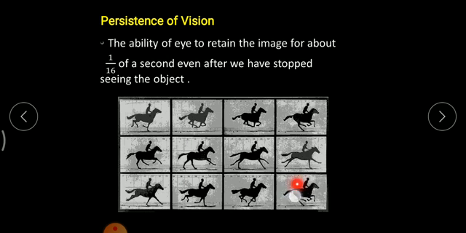This object in reality is not moving, but since these pictures have been played at 1/24 of a second by the person who makes videos, we, the observers who are viewing, will have a perception that this horse is moving. So this is persistence of vision, as you can see in this picture.